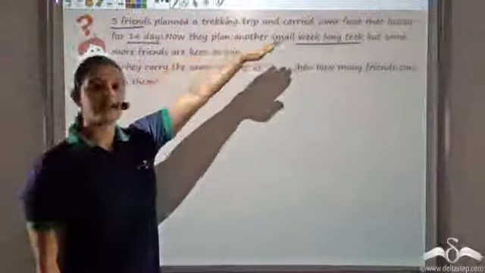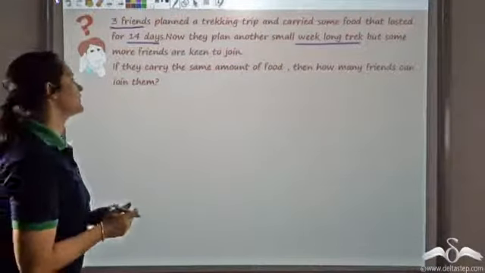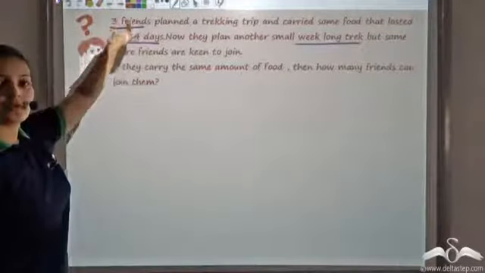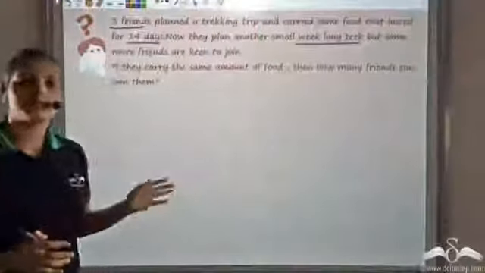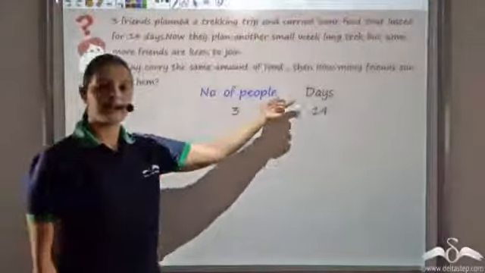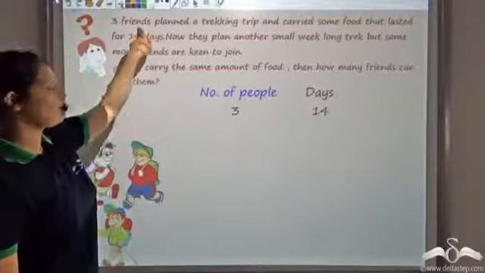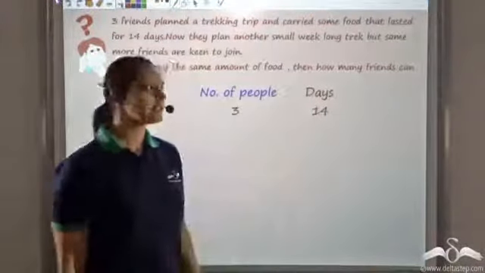So now if they have that same food, how many friends can join them? Let's see. We know that number of people that are going and number of days the food lasts are in inverse proportion. What we are given is that for 3 friends, that is for 3 people, food is sufficient for 14 days.